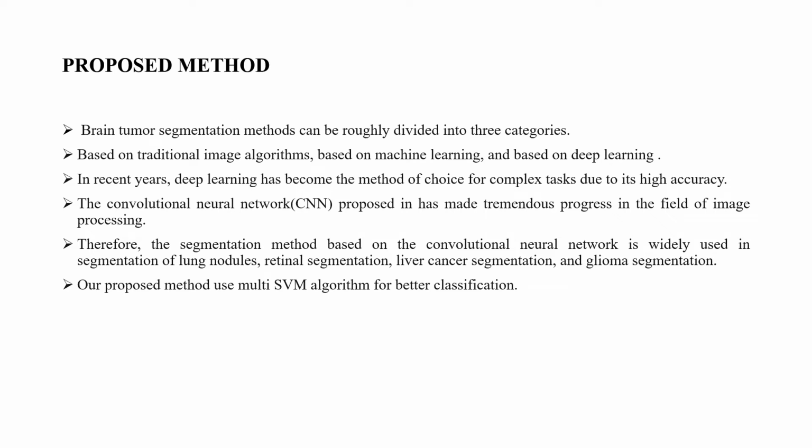The convolution neural network proposed has made a tremendous progress in the field of image processing. Therefore, the segmentation method based on convolution neural network is widely used in lung nodules segmentation, retinal segmentation, liver cancer segmentation, and glioma segmentation. Our proposed method uses multi-SVM algorithm for better classification.